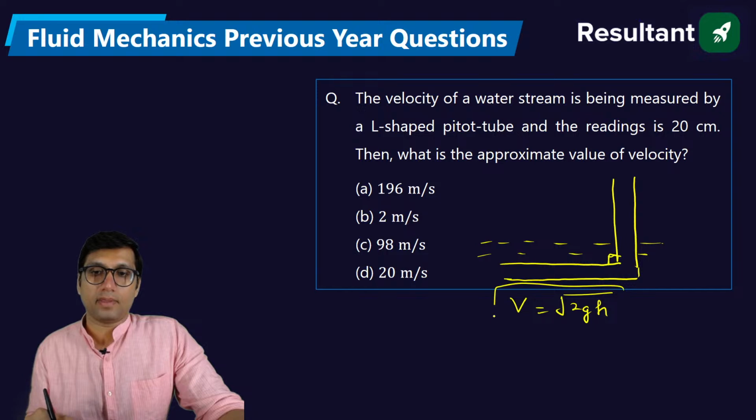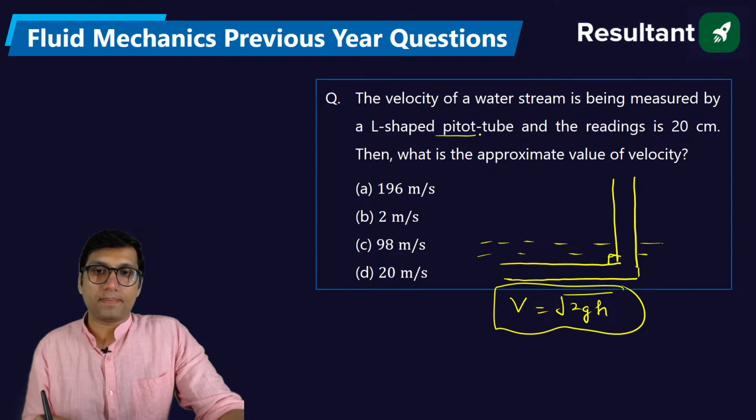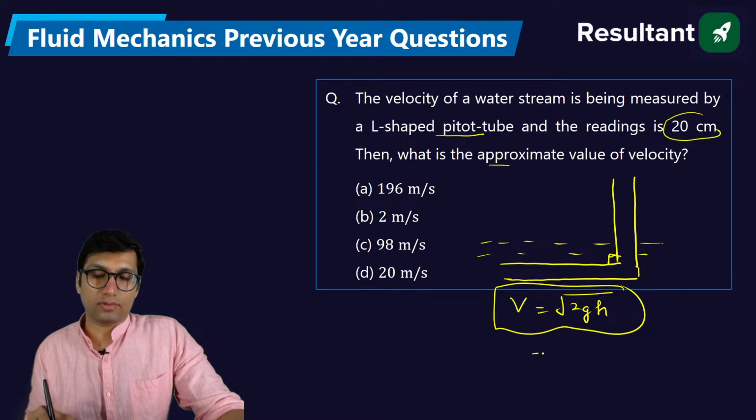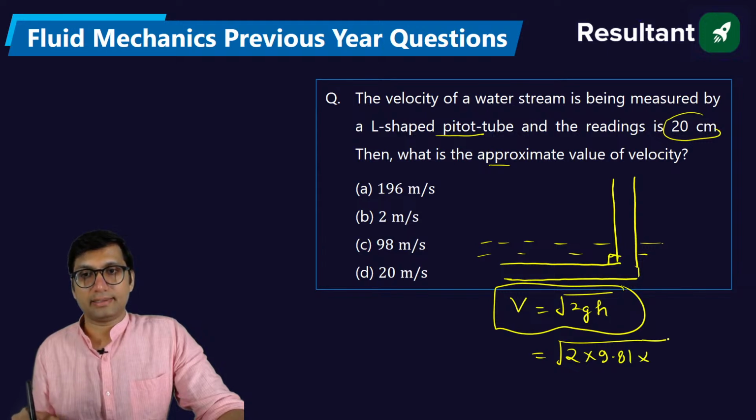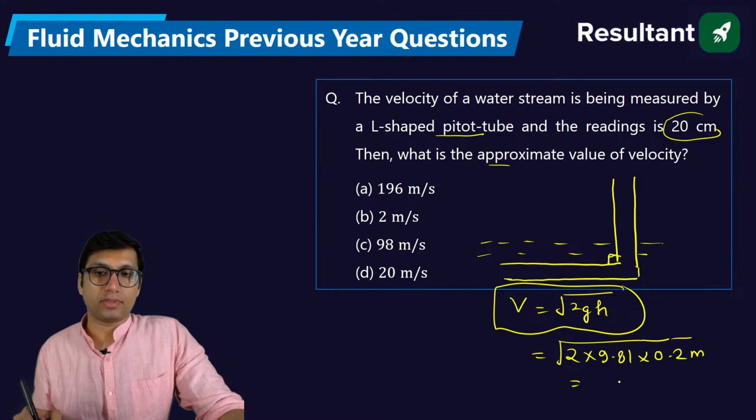Now, the L-shaped pitot tube having the reading of 20 centimeter, what is the velocity? So the reading is given 20 centimeter, just put the value here, 2 into g, that is 9.81, and this is 20 centimeter, which is equal to 0.2 meter. You have to put in meter, right? Solve it, you will get the answer.